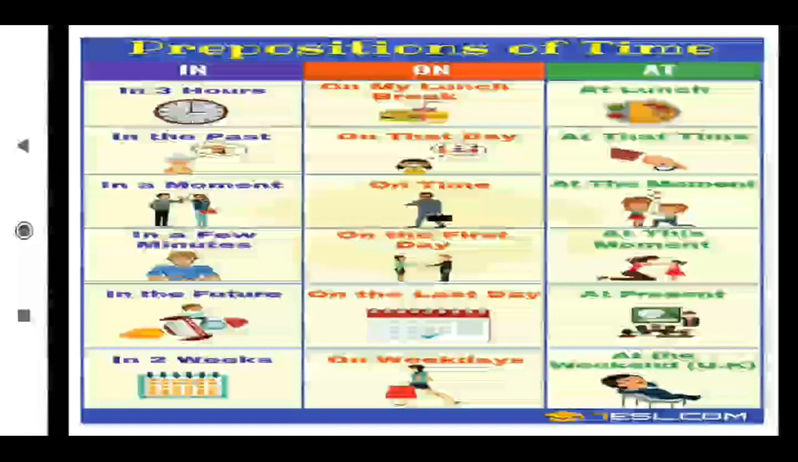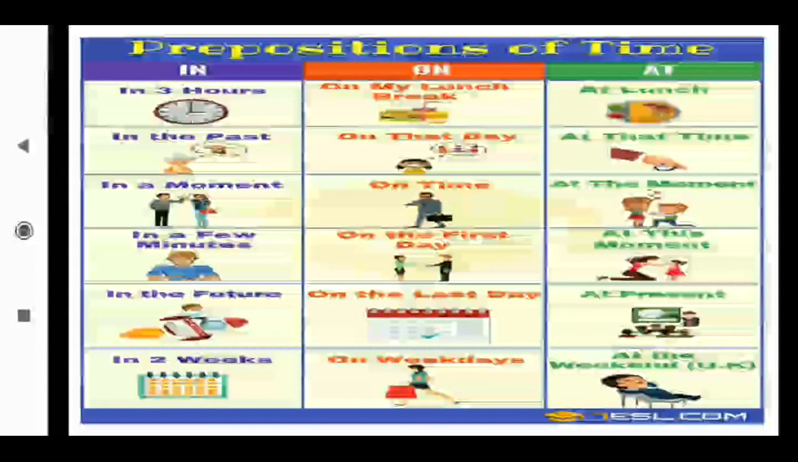Now see many examples of the preposition of time. In 3 hours, in the past, in a moment, in a few minutes, in the future, in 2 weeks. On my lunch break, on that day, on time, on the first day, on the last day, on weekdays. And at lunch, at that time, at the moment, at this moment, at present, at the weekend. These all show how we use in, on, and at in a sentence. Revise these examples again and again, and you will get the idea of which words are time-indicating words and which prepositions we use to show the time.